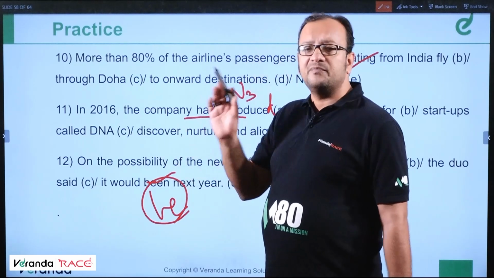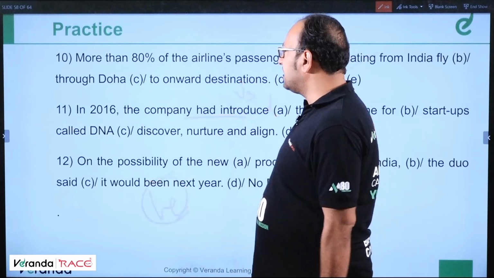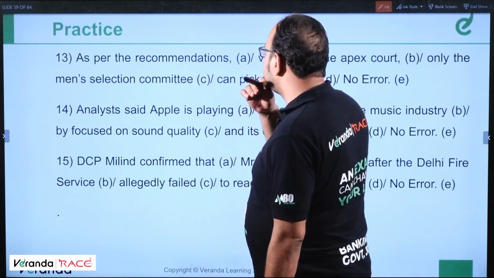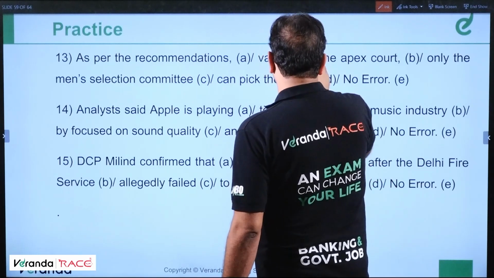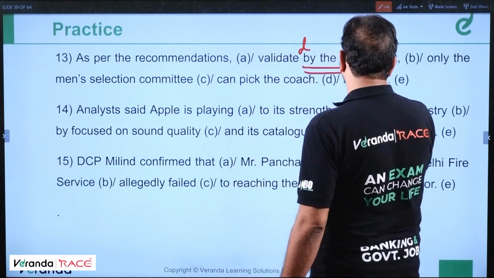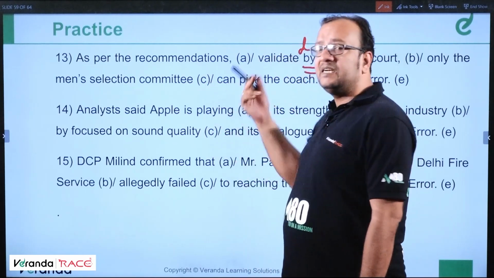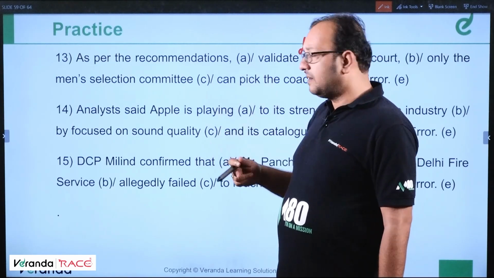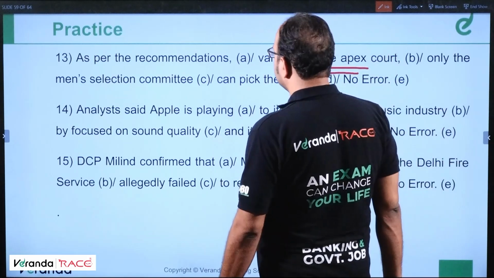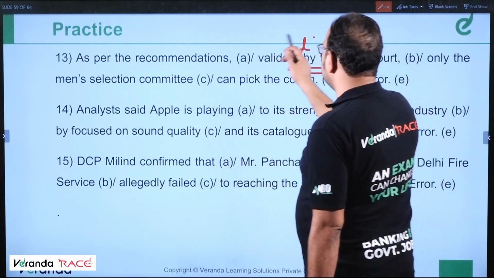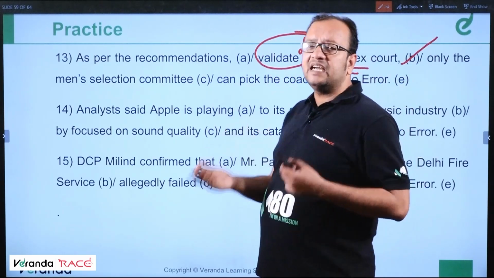Been is a perfect form of be. Be, been, and being is the present participle. Clear? Moving ahead. Question number 13. As per the recommendations validated by the apex code, only the men's selection committee can pick the coach. It's by, because the agent is mentioned over here. So the recommendations are validated by, not validated. So this is the correct answer, validated. Clear? Error is in part B, because this has already been done, right?